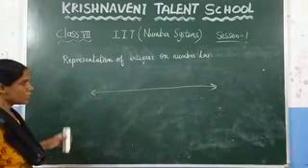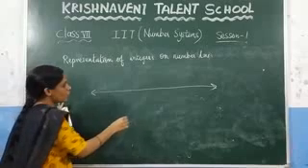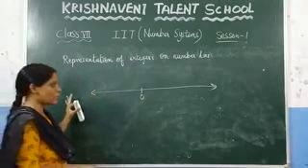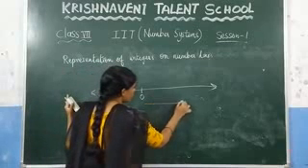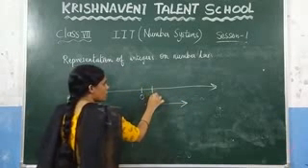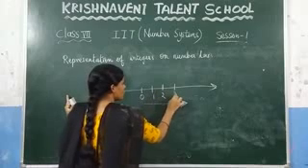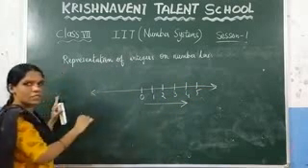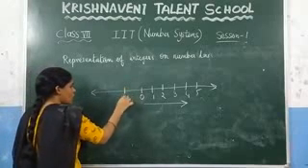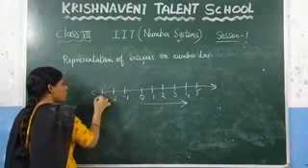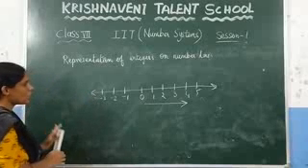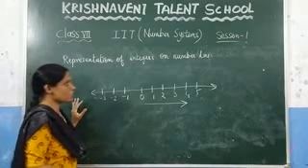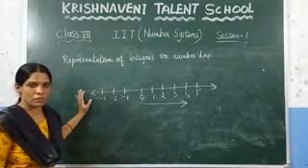And after that, you know that in integers you have 0, and you have the positive numbers and the negative numbers. While going to the right side of the 0, you will get the positive numbers, which are 1, 2, 3, 4, 5 and so on. While going to the left side of the 0, you will get the negative numbers, which are -1, -2, -3 and so on. Like this, you need to represent integers on a number line. In the next session, we are going to discuss the properties of the integers.